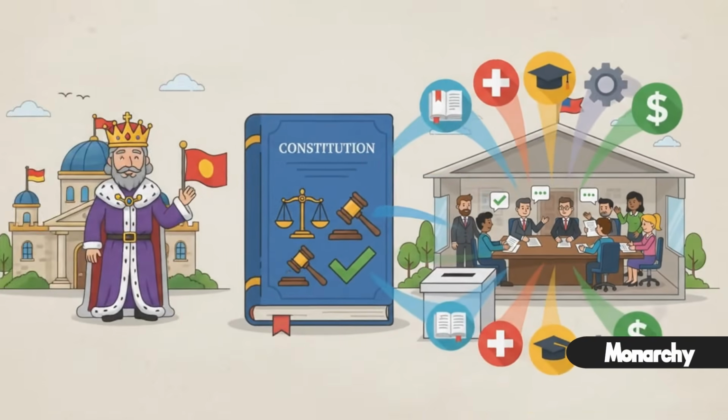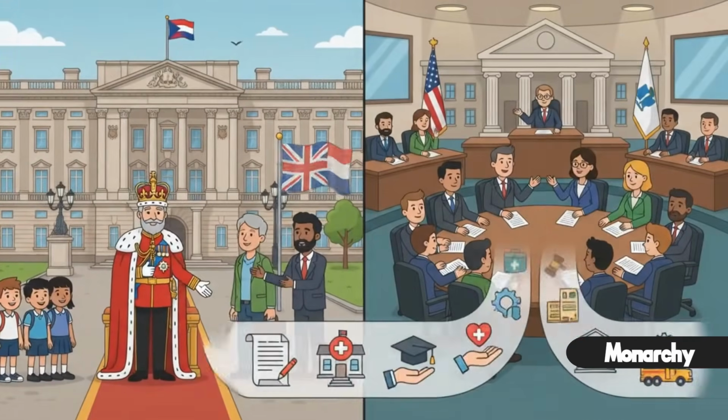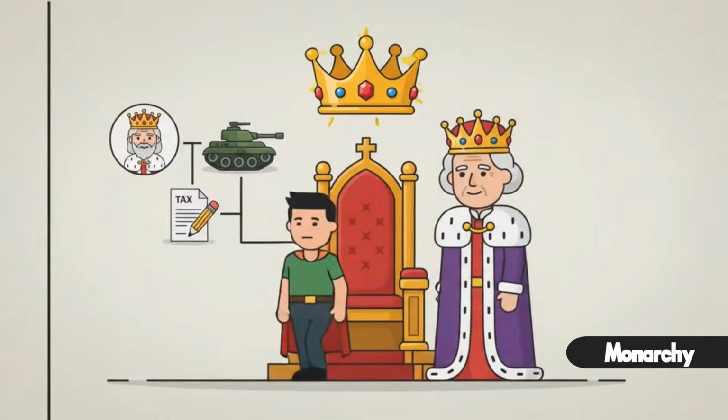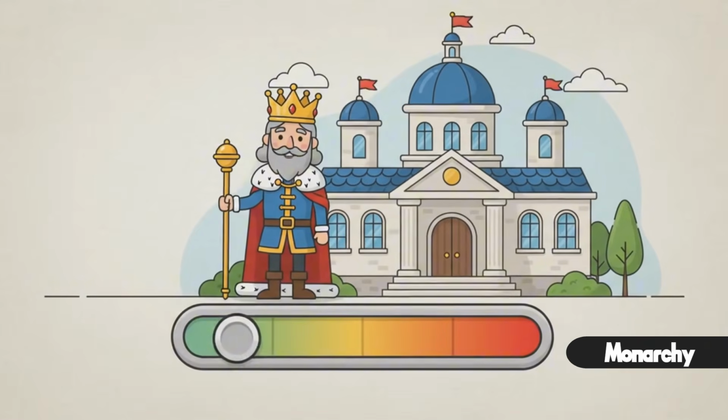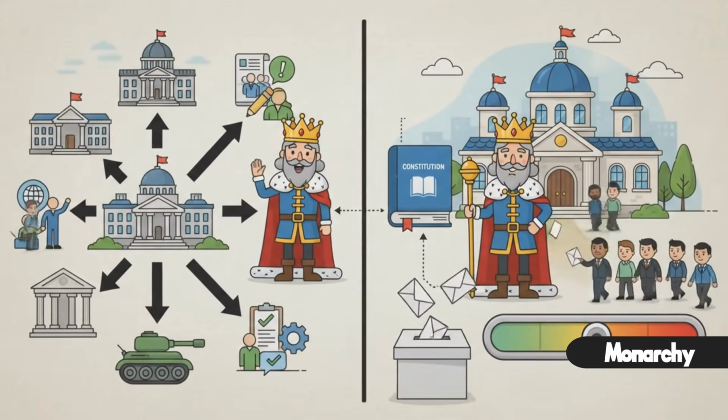Today, many monarchies function as democracies, where the monarch represents the nation, while the government is elected by the people. That's the key. A monarchy is defined by how the head of state is chosen, through inheritance rather than elections. But how much power that monarch actually has depends entirely on the country's system of government.